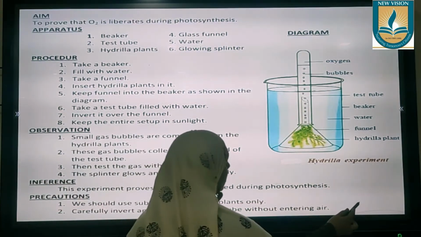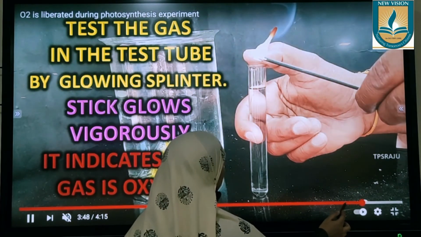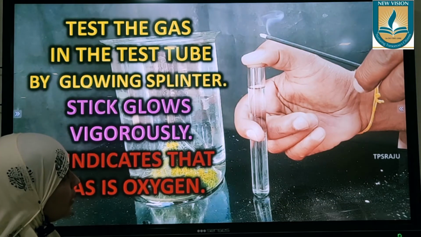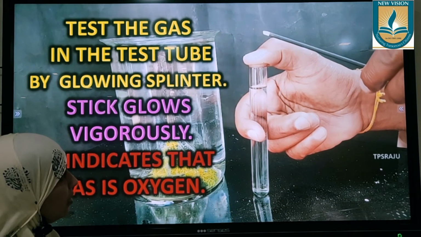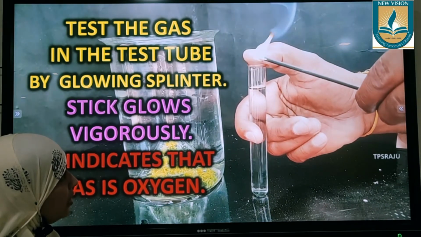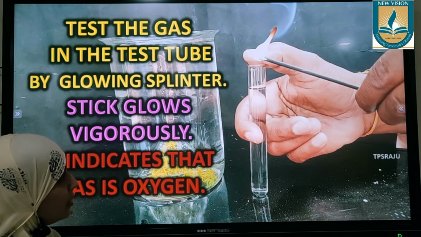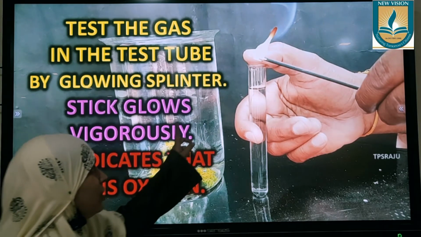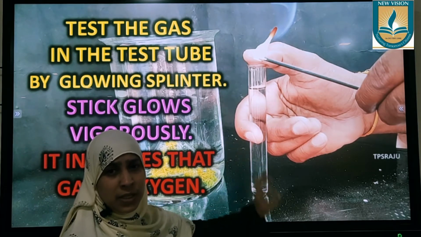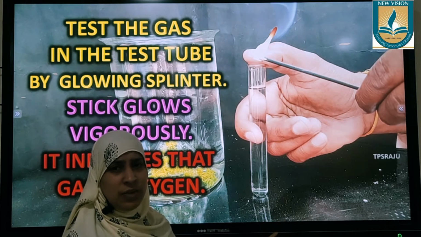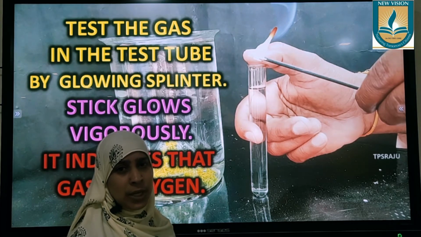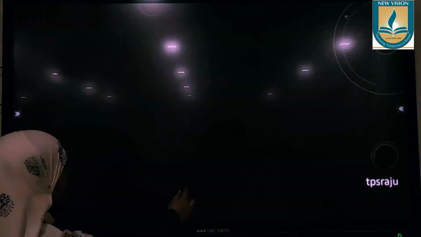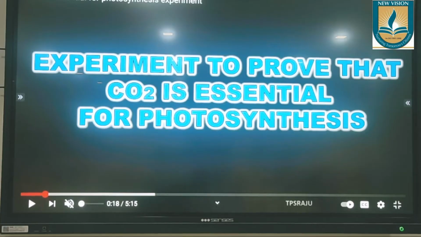It burns vigorously. Let us see again what happens. He brought it near the test tube and see how it burns. It burns vigorously. So we should not remove the thumb unless our burning splinter is ready, because that is a very small amount of gas. If it escapes, our entire experiment is wasted. So this is the experiment, children. We have two more experiments.